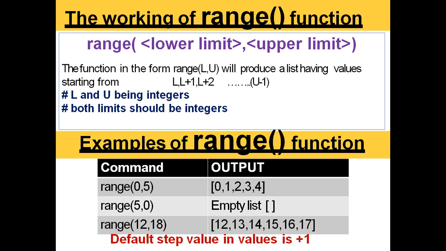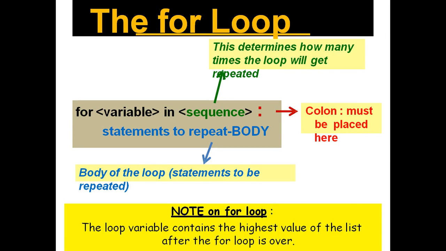Next is range(12, 18): 12, 13, 14, 15, 16, 17, one less than the upper limit. The default step value in the range function is +1. We can specify it as -1 or -2 or -3 or whatever we want. The syntax of for loop is: for variable in sequence, followed by the statement set.